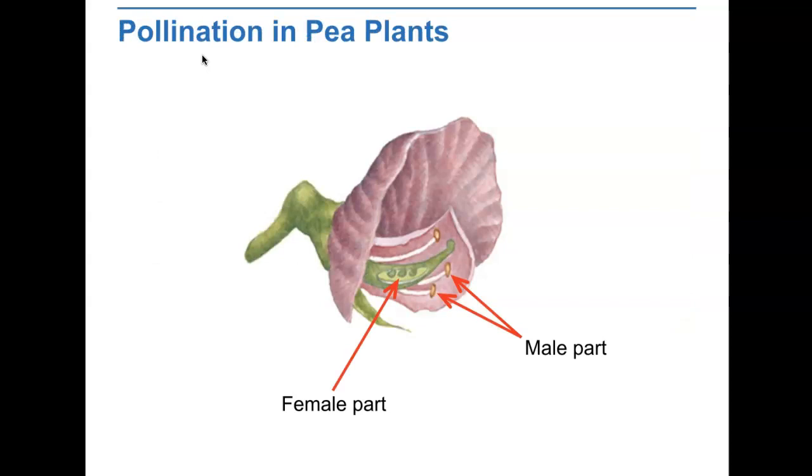Mendel examined 7 different traits of pea plants. Each of these 7 traits had 2 contrasting characteristics, such as green or yellow pod color. Mendel crossed plants with each of the 7 contrasting characteristics and then studied their offspring. The offspring of crosses between parents with different contrasting characteristics are called hybrids.